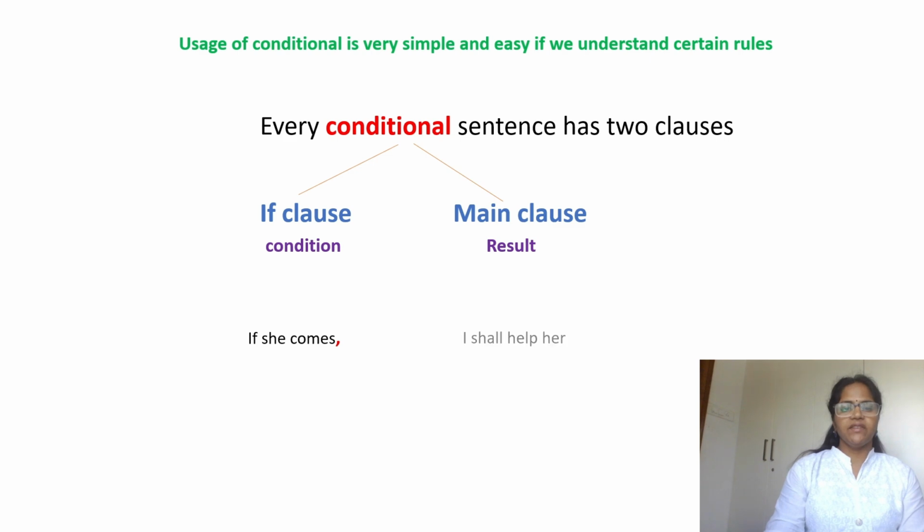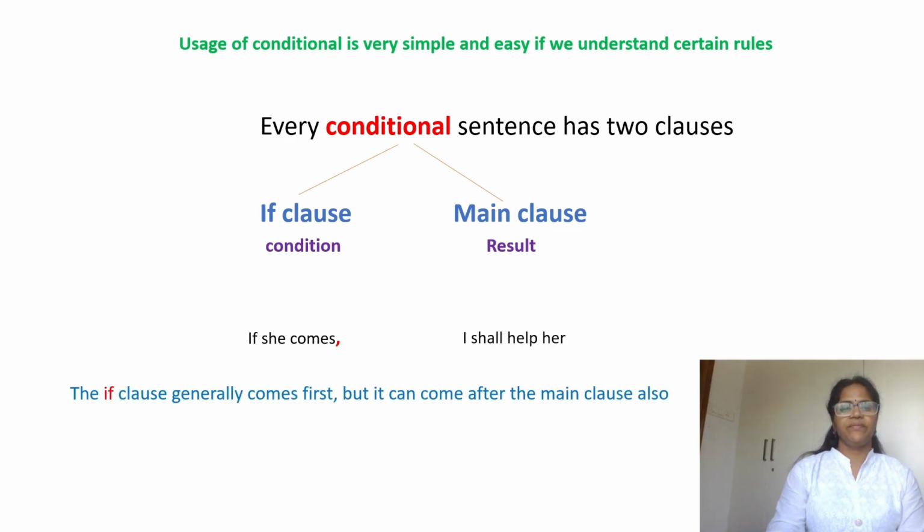If she comes, I shall help her. The if clause generally comes first, but it can come after the main clause also. You can swap the two parts, right? You can start a sentence with main clause and you can write if clause after it. Like, I shall help her if she comes. The meaning remains same. There is no change which part you are writing first.